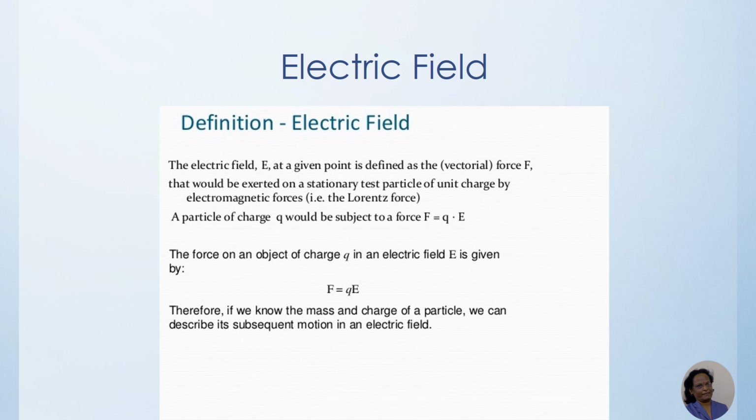The electric field at a given point is defined as the force that would be exerted on a stationary charged particle by electromagnetic force. So a charge has to be placed, and the space around which its influence can be experienced is equal to the electric field, and this force upon Q will be equal to E. So the force on an object of charge Q in an electric field will be given as F equals QE. Therefore, if we know the mass and charge of a particle, we can determine the subsequent motion of the particle.